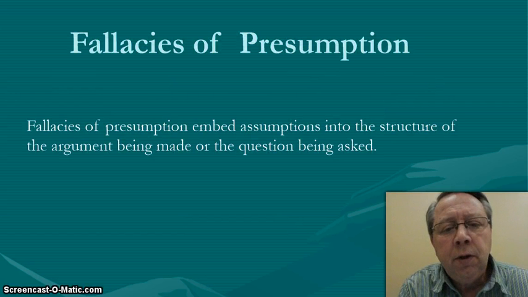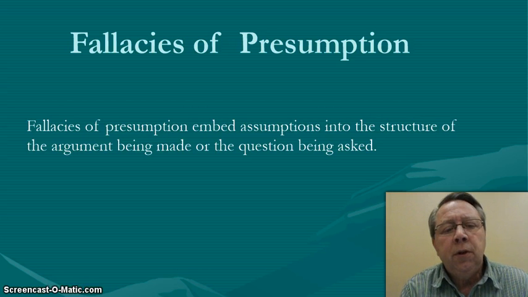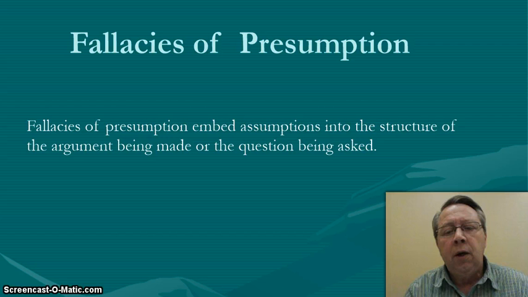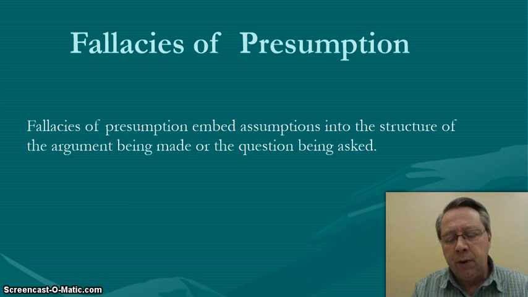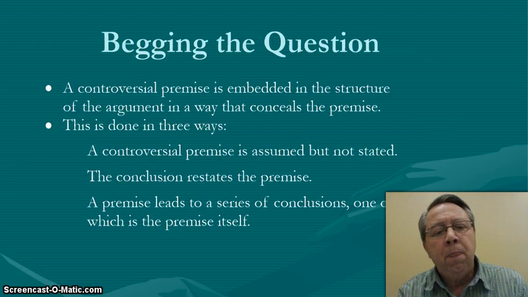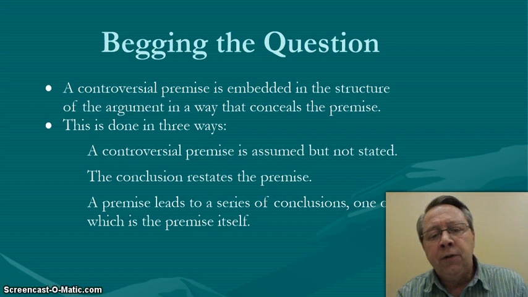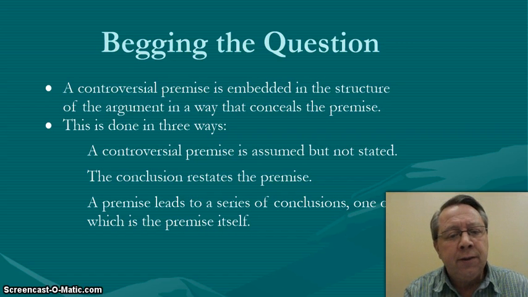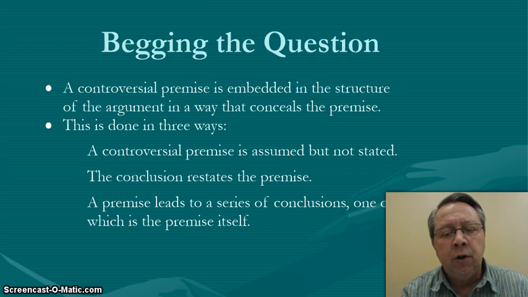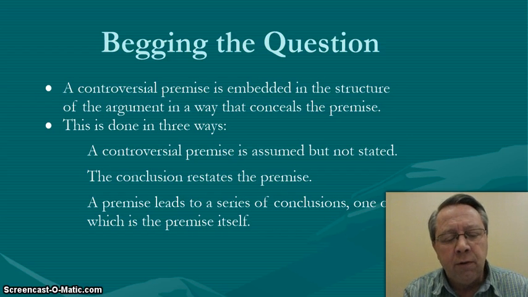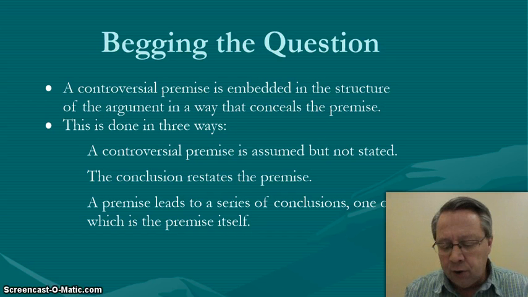Fallacies of presumption. Fallacies of presumption embed assumptions into the structure of the argument being made or the question being asked. We're trying to find the thing that's concealed when we deal with a presumption. This is done three ways. A controversial premise is assumed but not stated. The conclusion restates the premise, or a premise leads to a series of conclusions, one of which is the premise itself. This is called a circular argument.